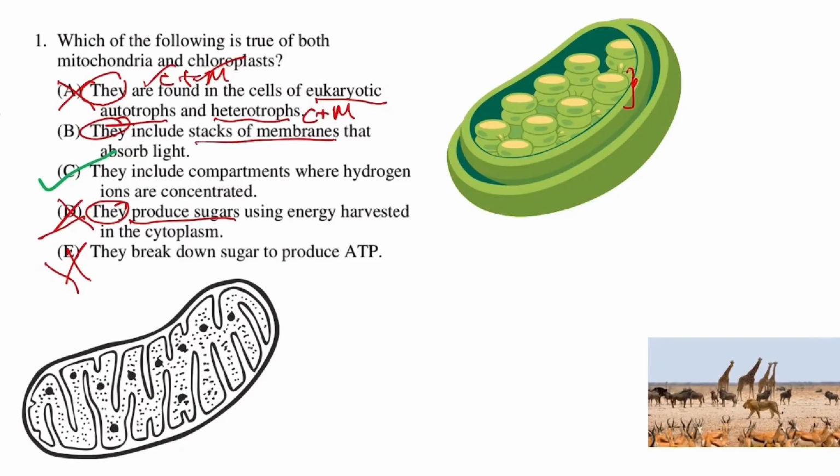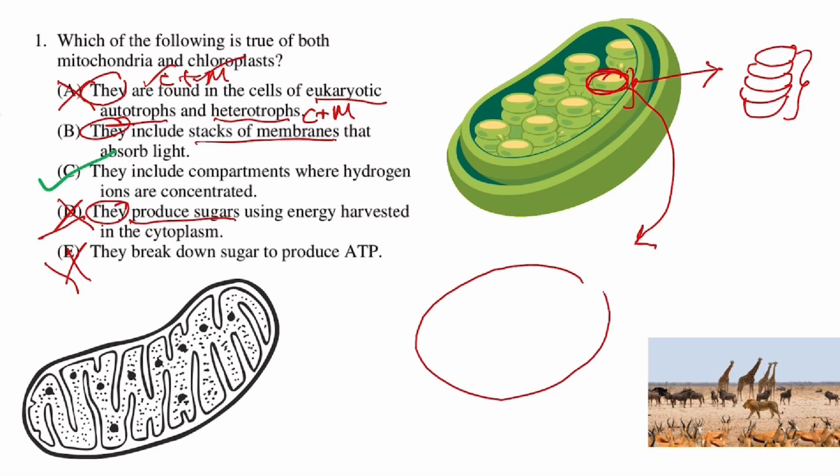All right, so what about chloroplast? This is true for chloroplast. Now, when you think of chloroplast, the organelle, when you look at the diagram, it has a stack of thylakoids. Together, they are called grana. So think of it like coins that are stacked upon one another. One coin will be known as thylakoid, and the whole stack will be known as grana. So let me just make the thylakoid, which is just one coin.